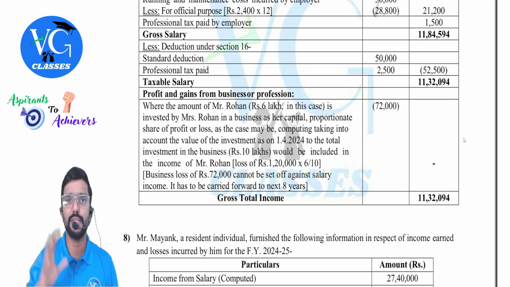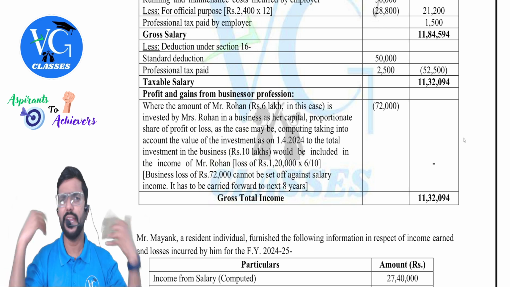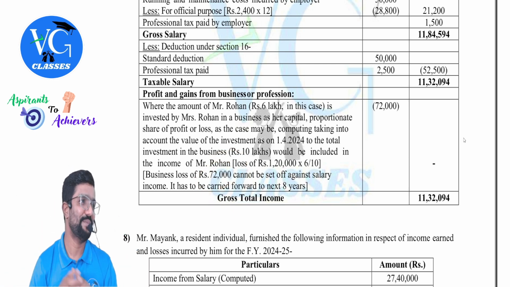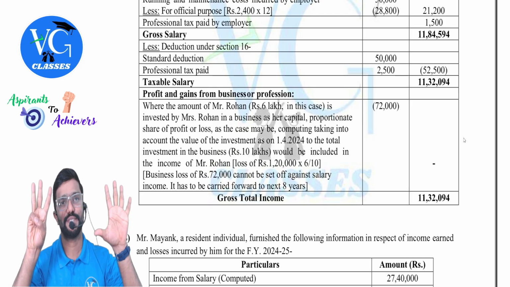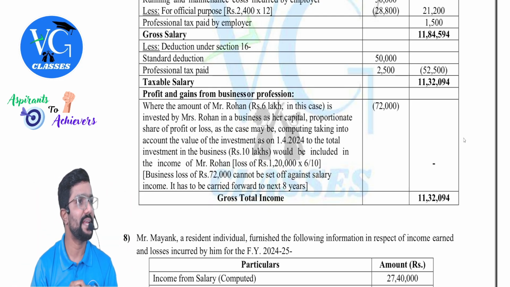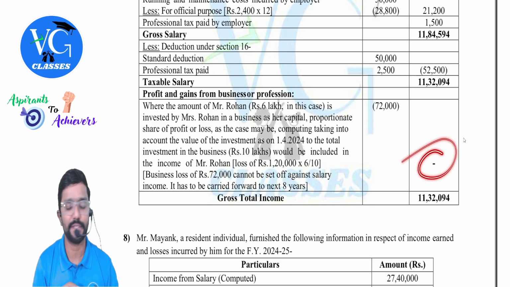So, it is a current year business loss. He can adjust it against any head except salary. But unfortunately, he has only salary. So can he adjust it? No. He can carry forward for next 8 years. So that is why I have not written anything here.